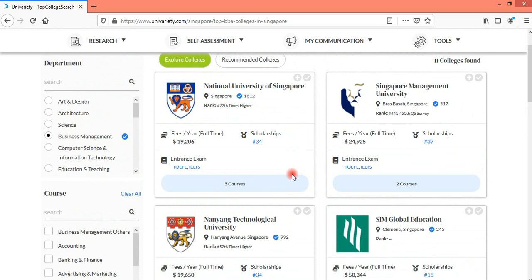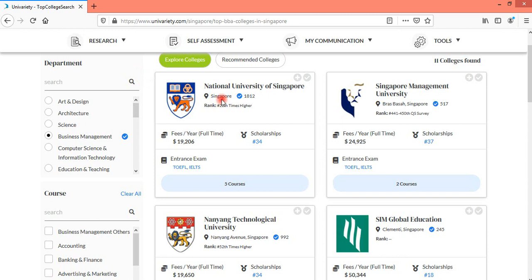However, Explore Colleges is a wider tool, counselors, which shows you college options even for countries and courses which are not shortlisted by the student. So you saw that all the countries are available, and when I was selecting business management, all the other courses which are present as choices on the portal were also available.